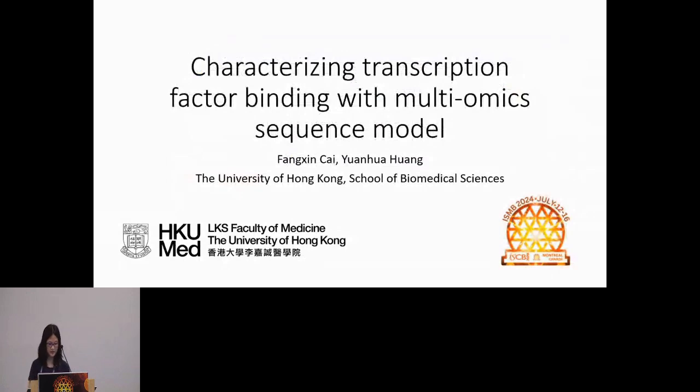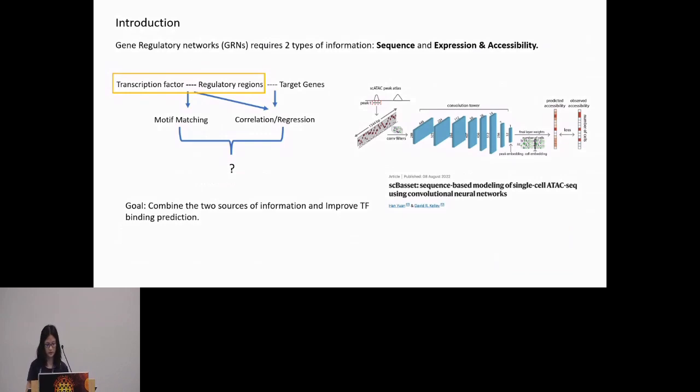Hello, so today I'm presenting my project characterizing transcription factor binding with a multi-omics sequence model. The linkage between transcription factor and regulatory region is a crucial step for building a GRN, and that step requires two types of information: the sequence, usually used for motif matching, and expression and accessibility, or the correlation between them, usually analyzed to give cellular context to this motif matching. Our goal with this model is to combine the two sources of information and improve TF binding prediction.